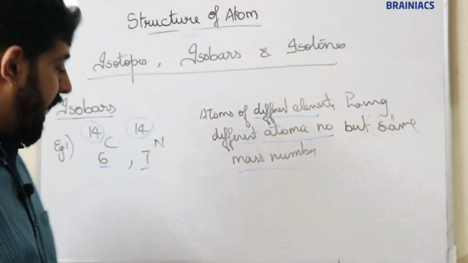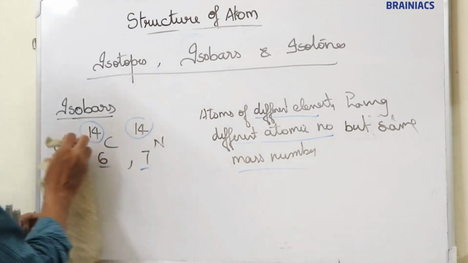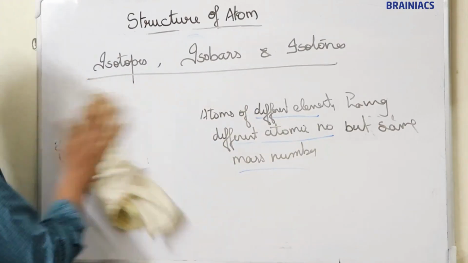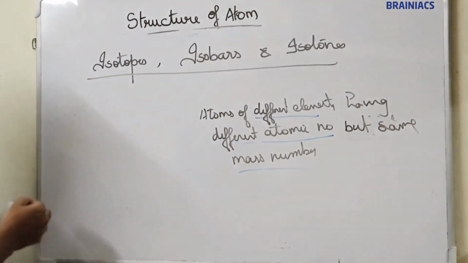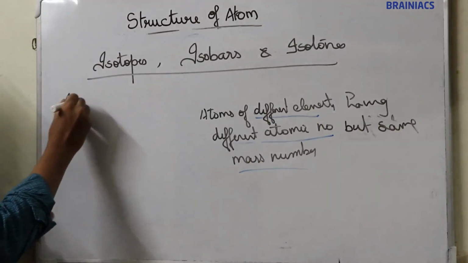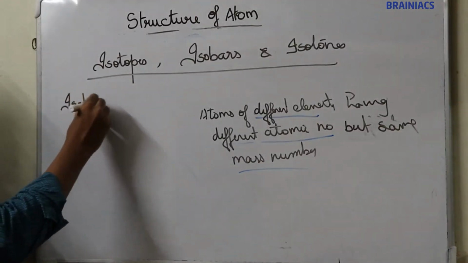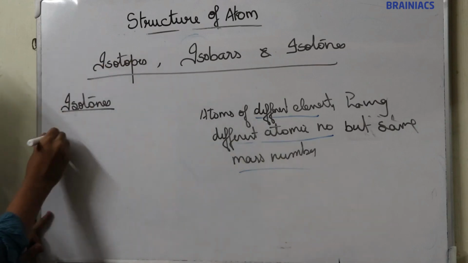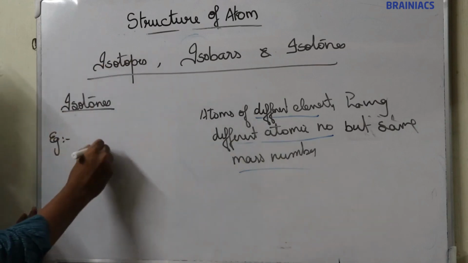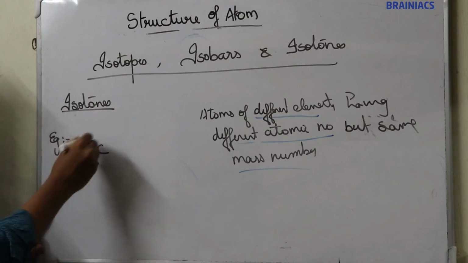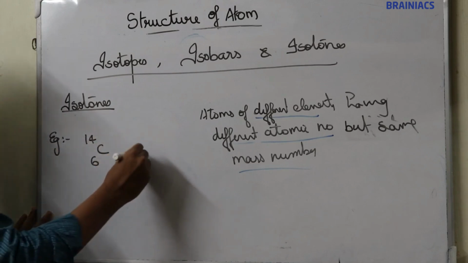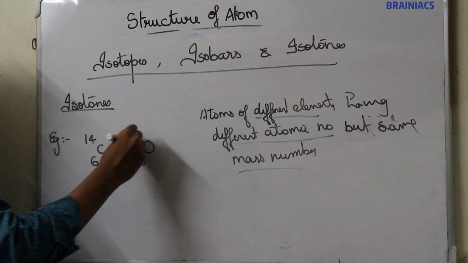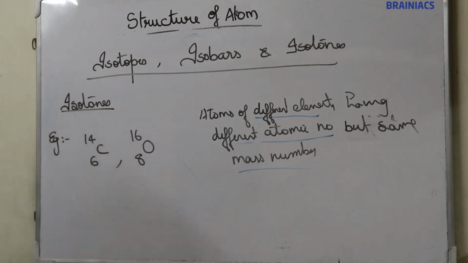Moving on to the last one, isotones. Now what are isotones? Example: 6C14 and 8O16.